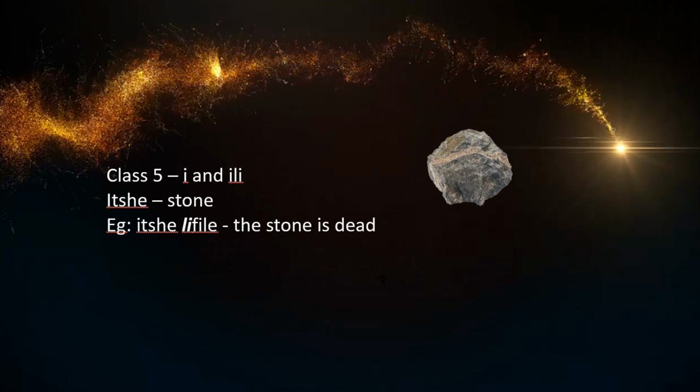Now we go to class 5. This is used a lot for many different nouns. Here's just one example. A stone is ijube. And notice the i part. Now actually the full prefix is ili, and so as it says here, class 5 is i or ili. So you're going to take now the ili part and you're going to add it to the adjective, the verb, whatever. So here's a short sentence. The stone is dead. Ijube lifile.